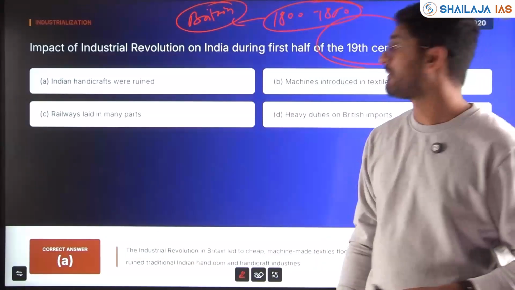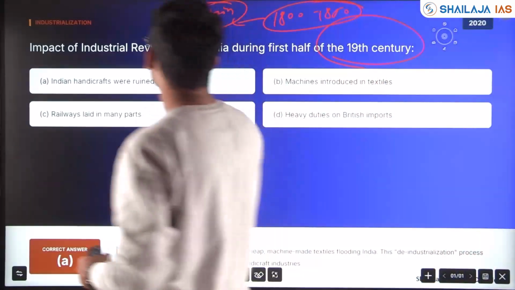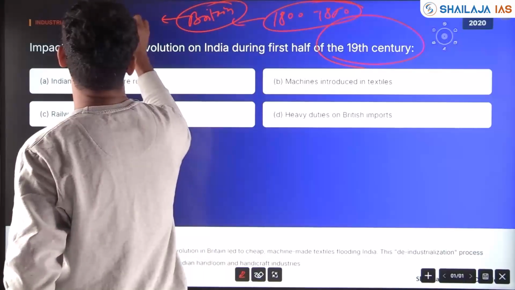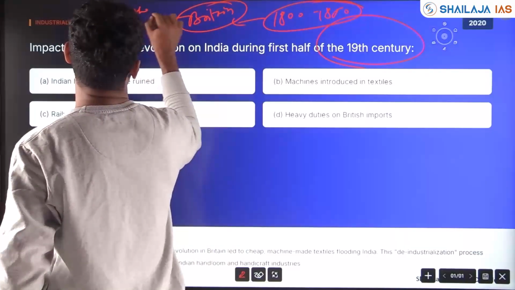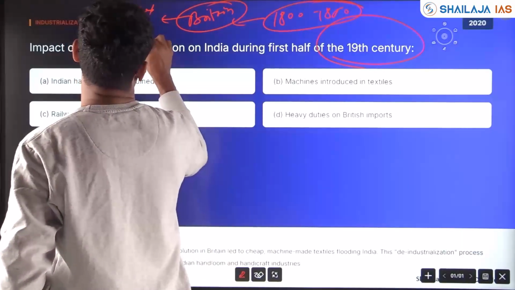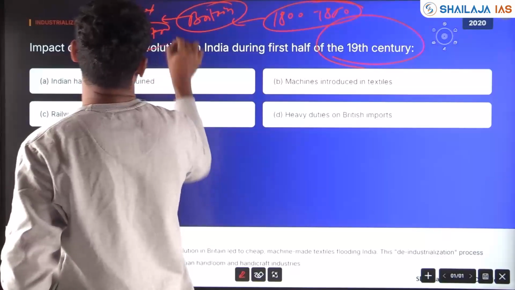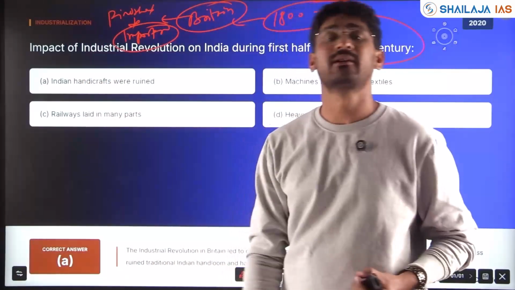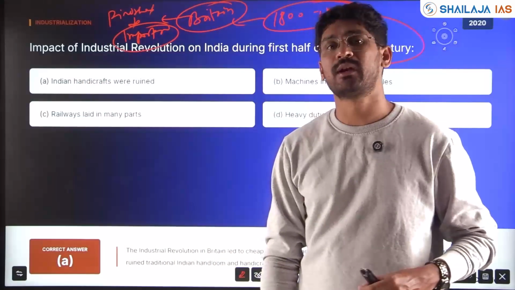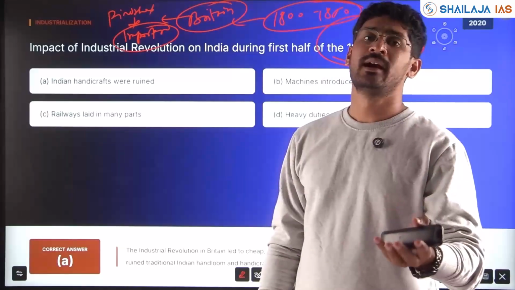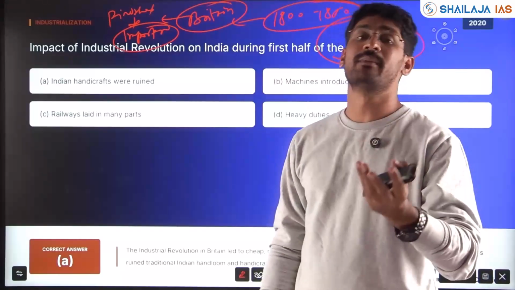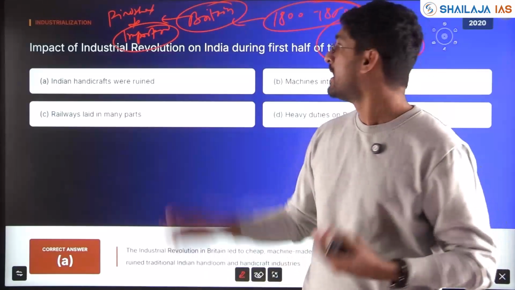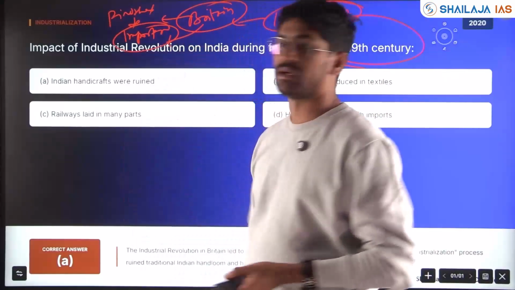India, from an exporter, became a net importer of finished goods. India became a colonial country where it just exported raw material to Britain and started importing the finished goods from Britain.